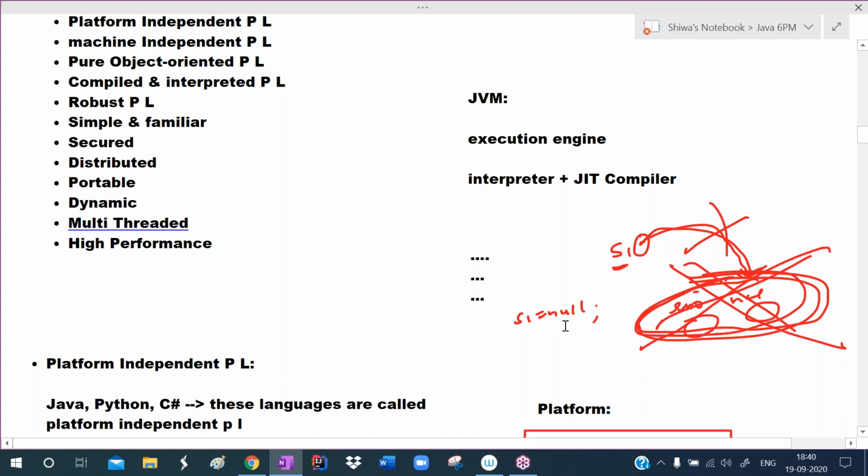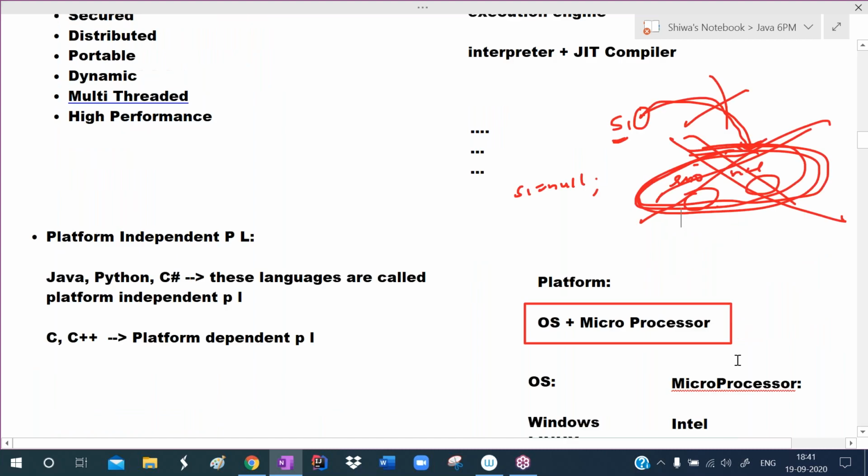If S1 is null, what does it mean? It is empty, no address, so this is an unwanted object. If an address is there, if S1 has some value like 1023, it means that S1 is pointing to that object. So that will not be destroyed. Only unwanted objects will be destroyed.